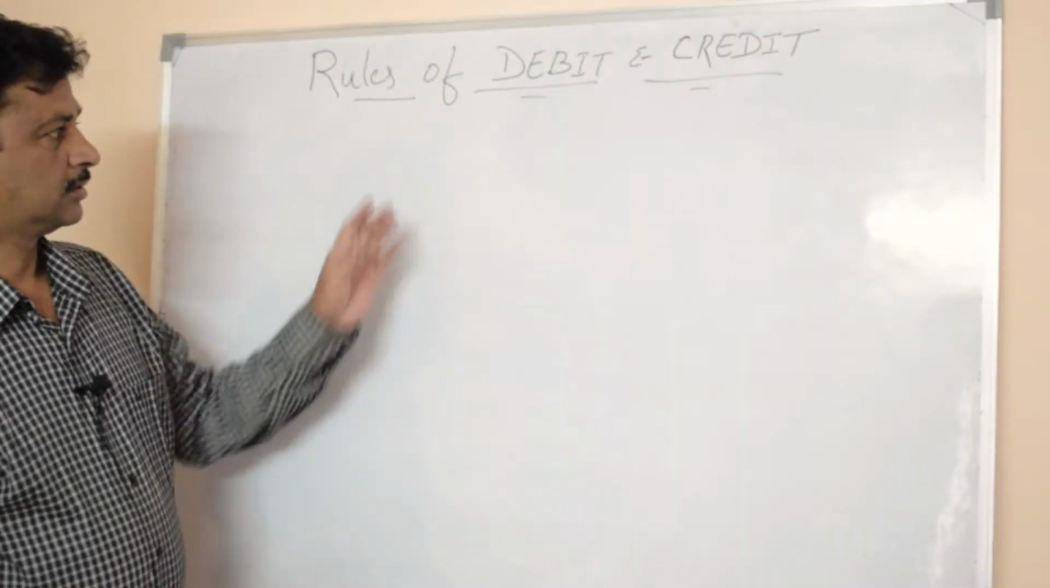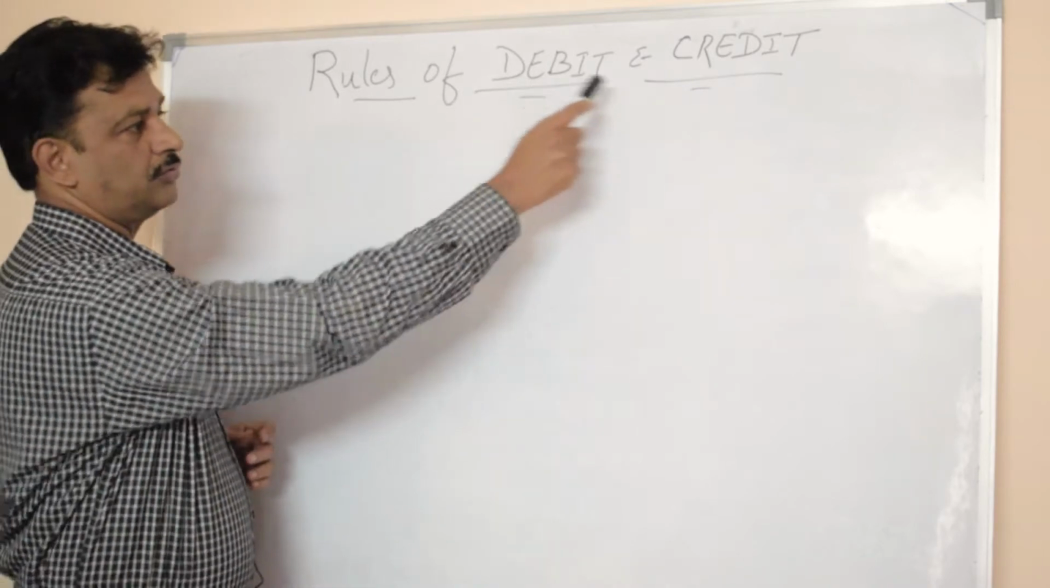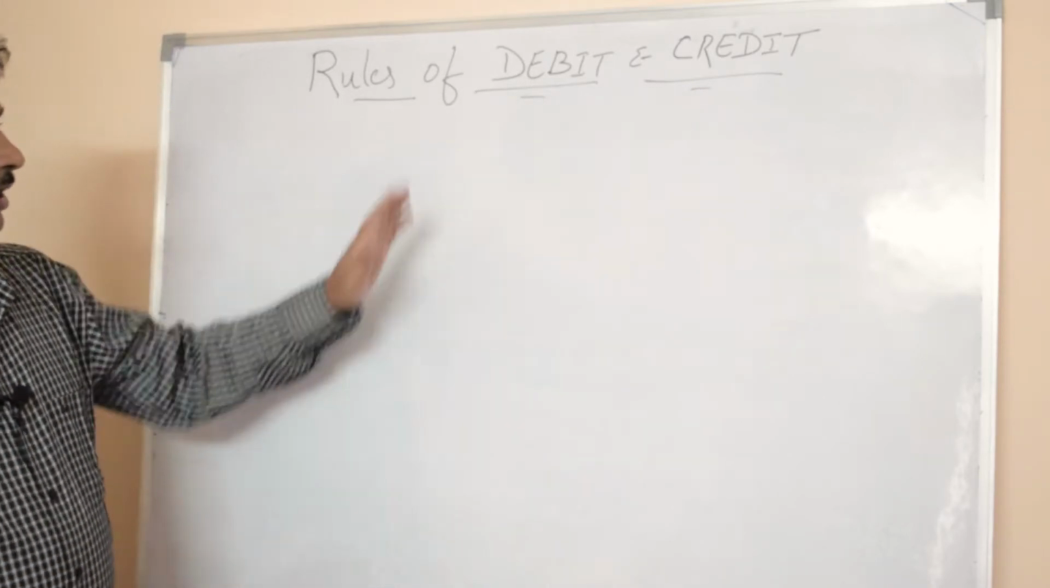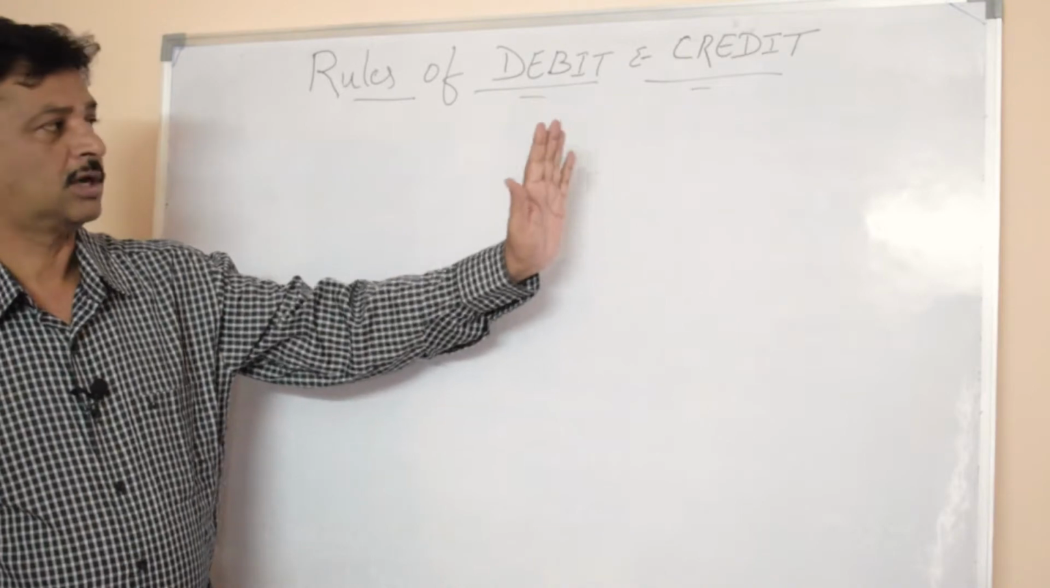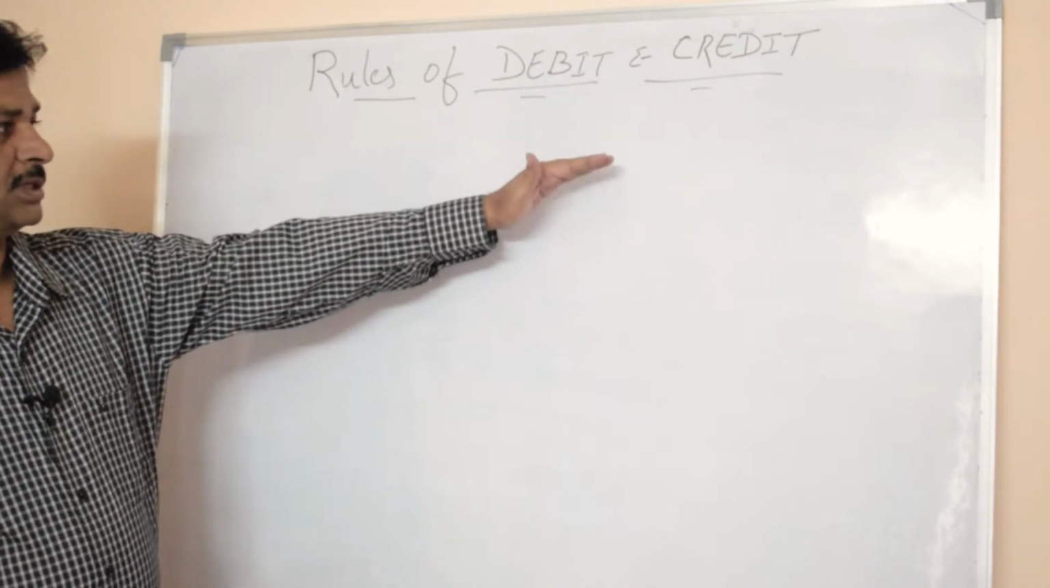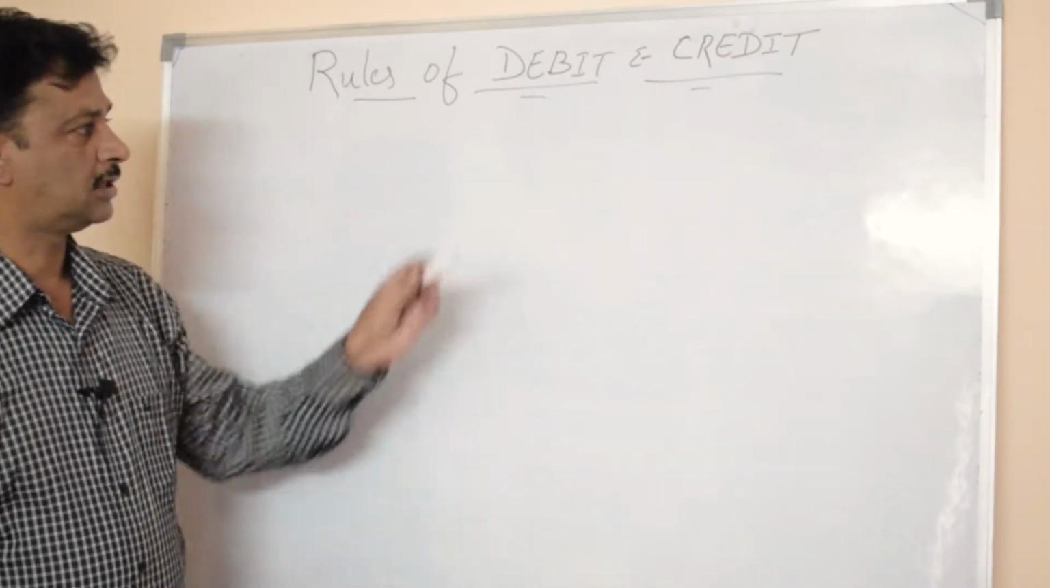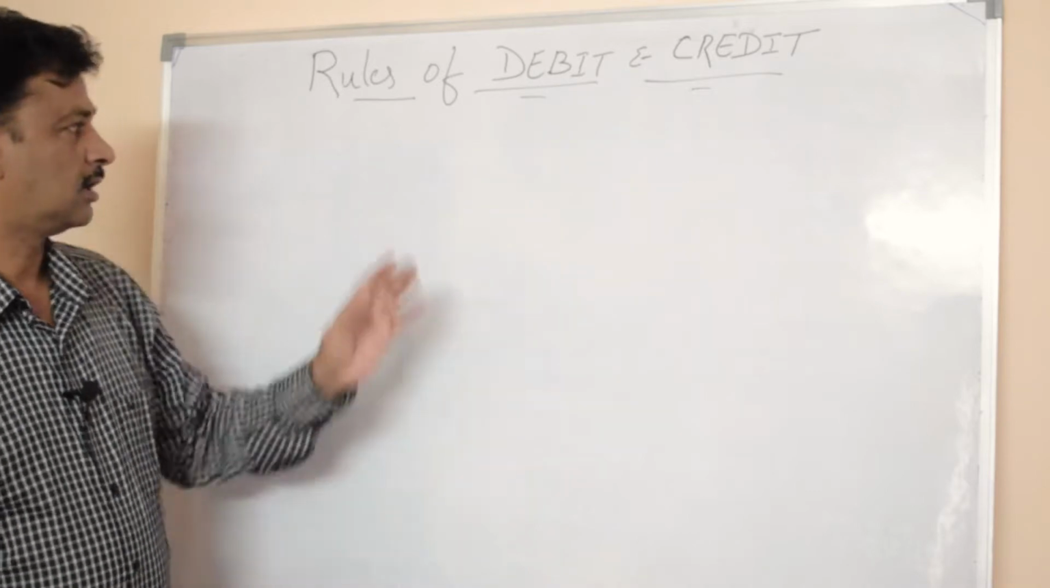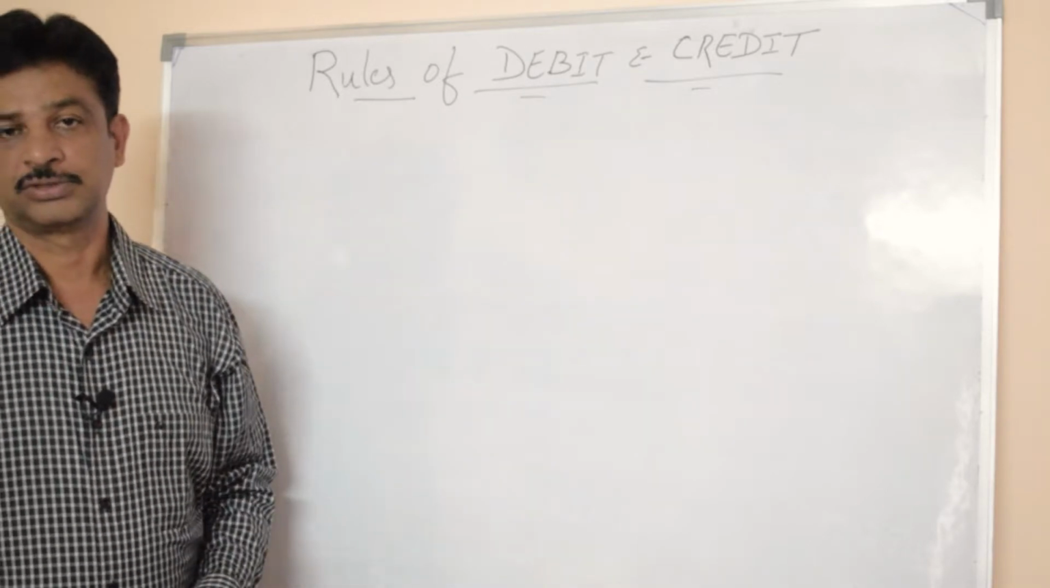Hi friends, the topic is rules of debit and credit. It is very important in accountancy. So it is very basic to understand what is debit and credit and also the rules of debit and credit.